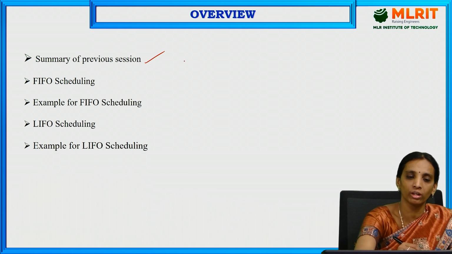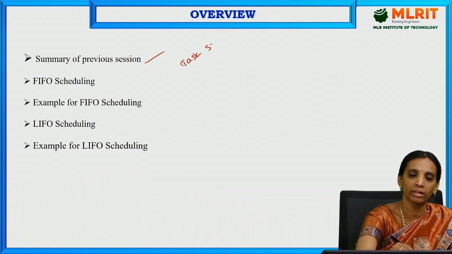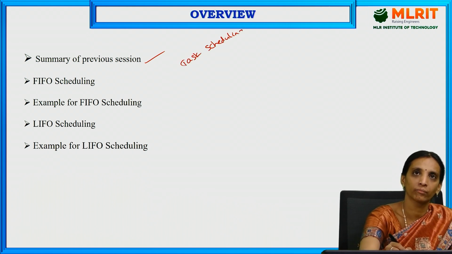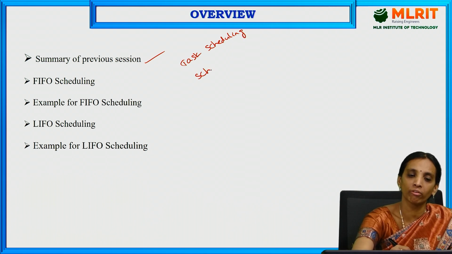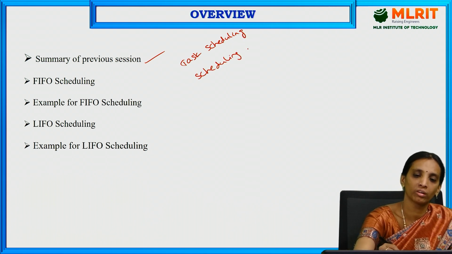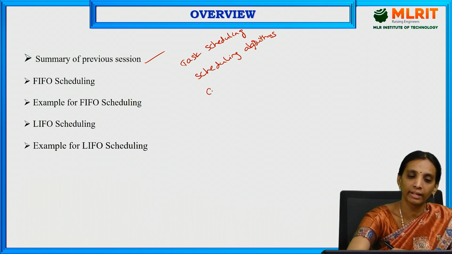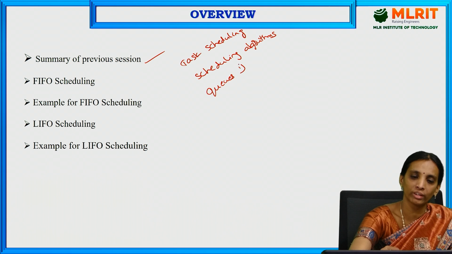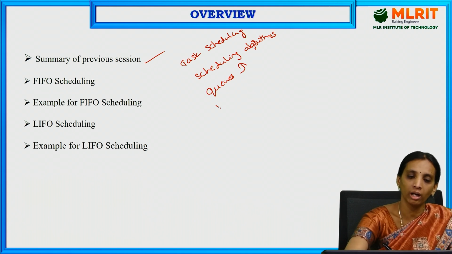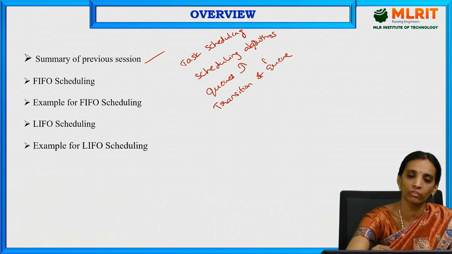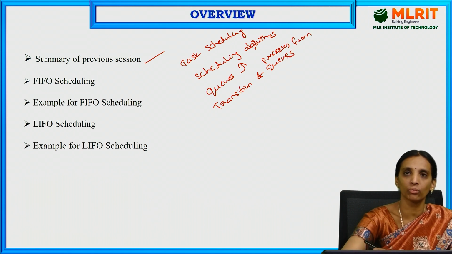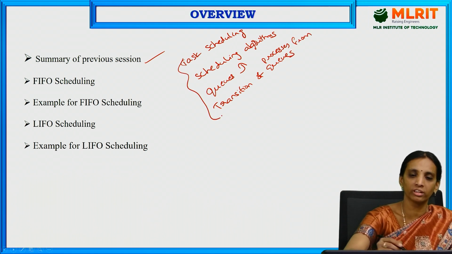In the previous session, we discussed what is meant by task scheduling and what the different types of scheduling algorithms are. We also discussed what types of queues are available for scheduling algorithms, and how we can move a process from one queue to another queue, the transition of processes. All of these were discussed in the previous session.